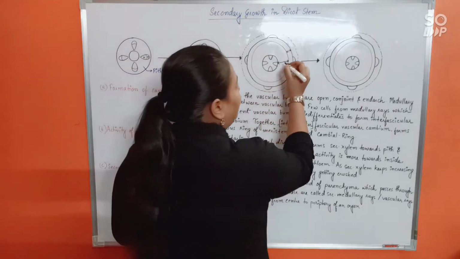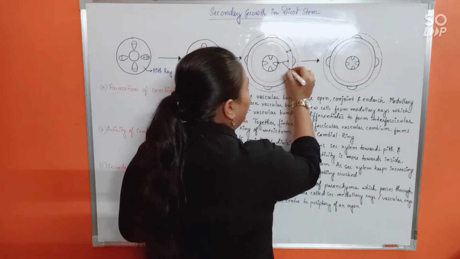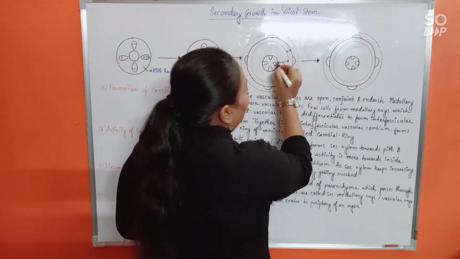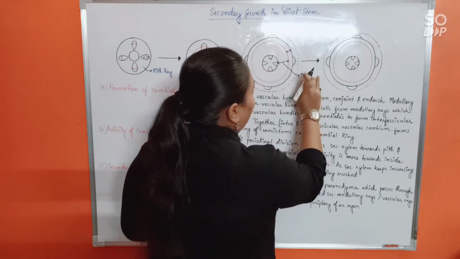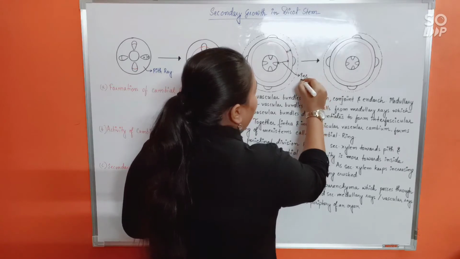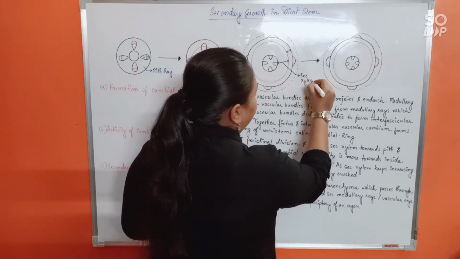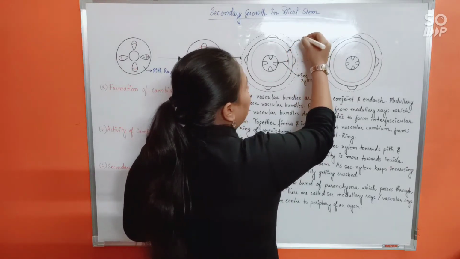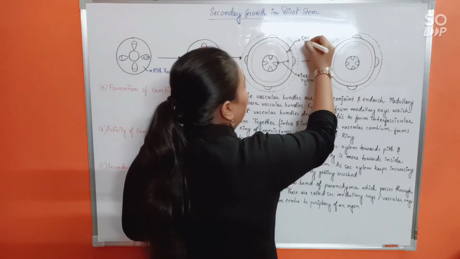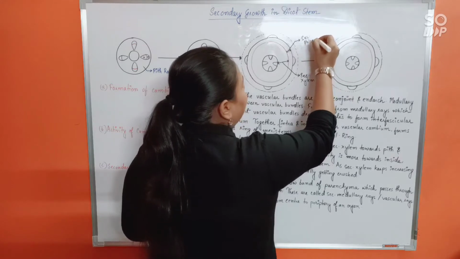So when this kept happening, we have a distinct layer formed towards inside, towards the pith, and we call it secondary xylem. And the thin layer that has developed towards the periphery is known as secondary phloem.